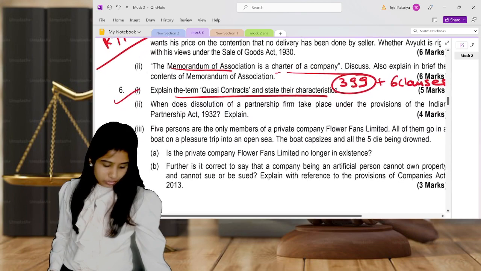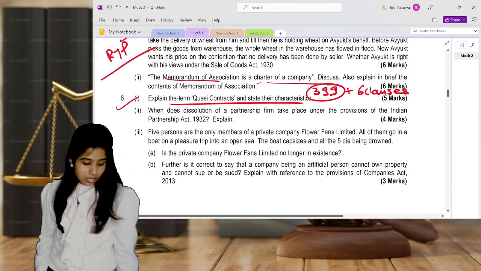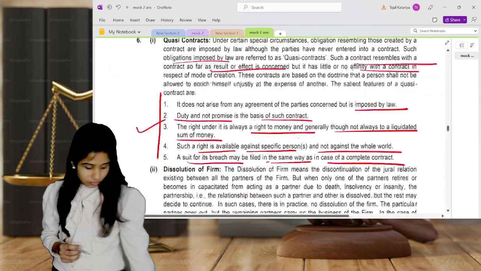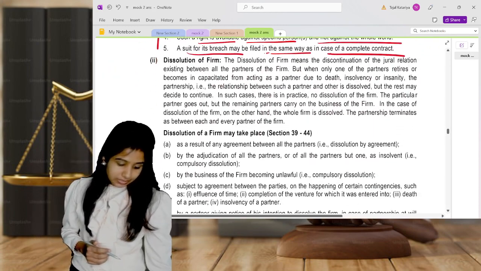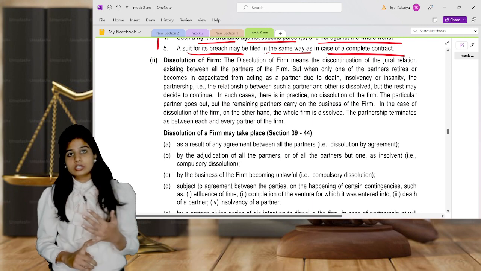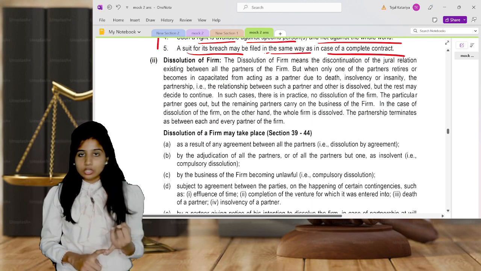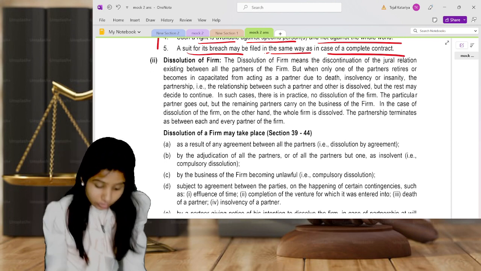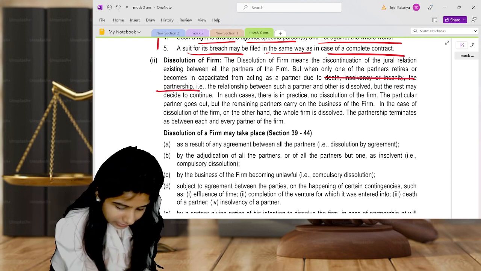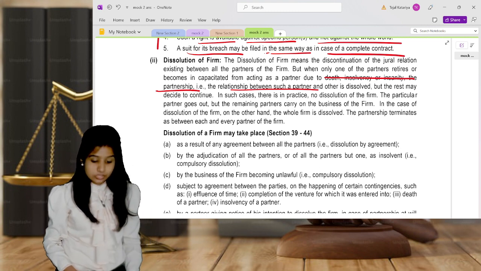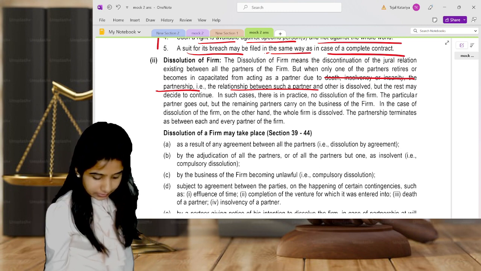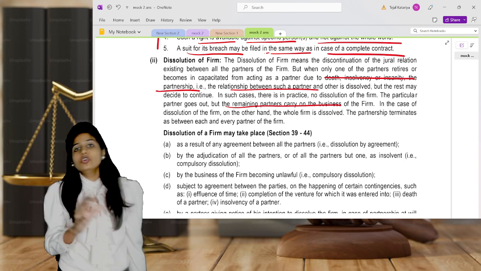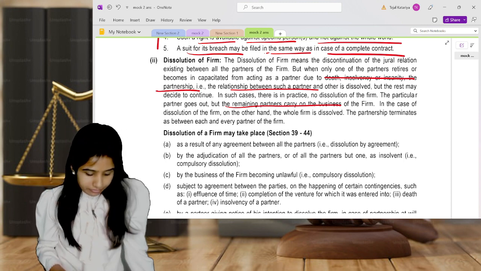The next question is dissolution. Write about dissolution. What does the dissolution of a partnership firm under the provisions of the Partnership Act involve? So what does dissolution mean? Dissolution is because of insolvency, retirement, death of a partner, or insanity of a partner. These are the reasons because of which your firm may get dissolved. But understand, it's all up to the partners whether they want to continue or not. Everything is on the partner.